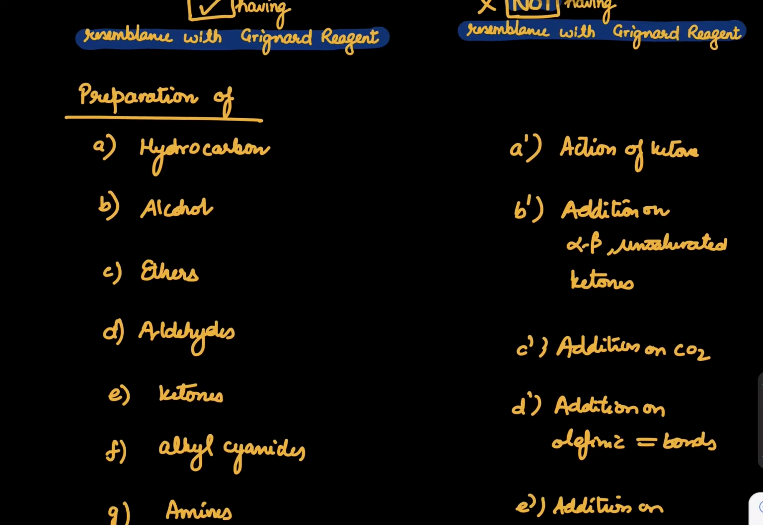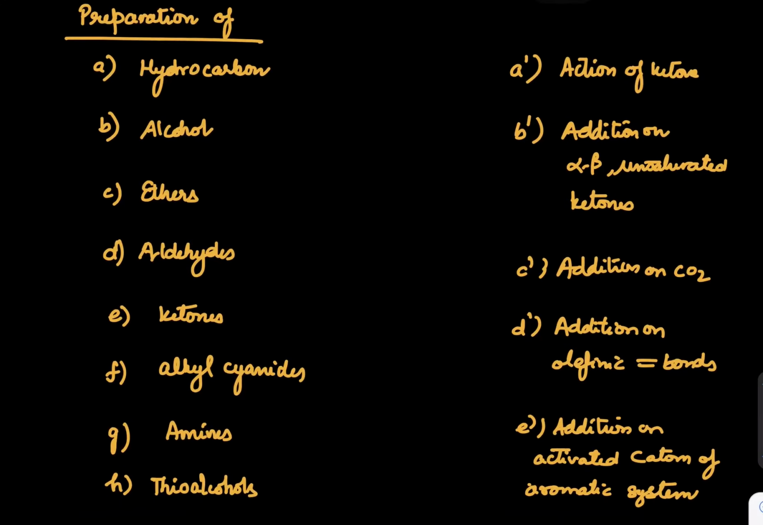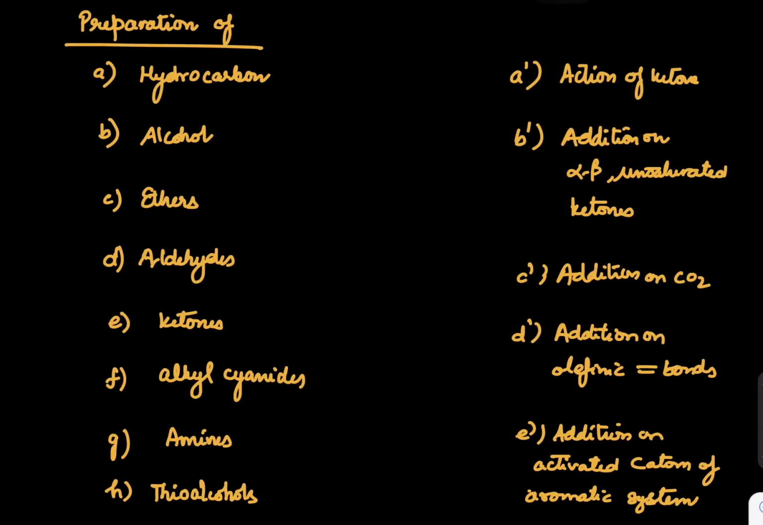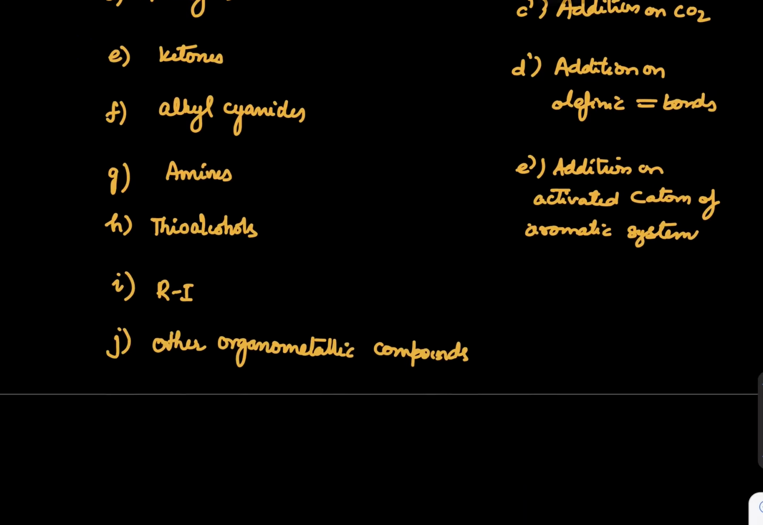Whereas reactions which are not resembling Grignard are action of ketones, addition to alpha beta unsaturated ketones, addition on carbon dioxide and olefinic bonds, and activated carbon atom of aromatic system. So let's start the first part, preparation of hydrocarbons. I'm starting from this end. We'll cover 3-4 things in this video, the next video and one more video. I think 3 parts minimum are required for this.